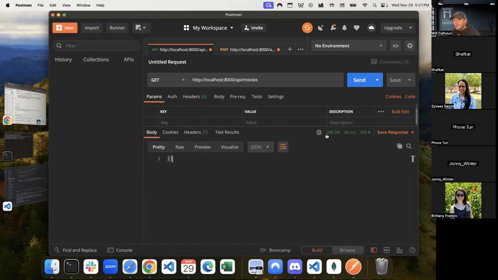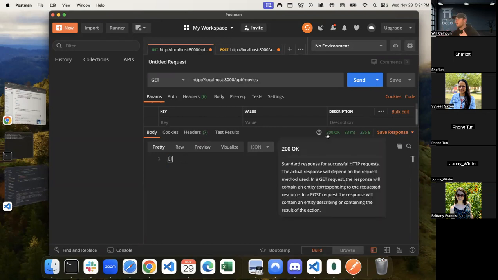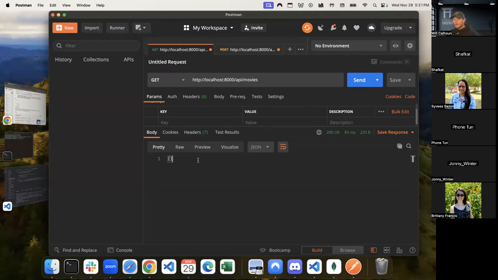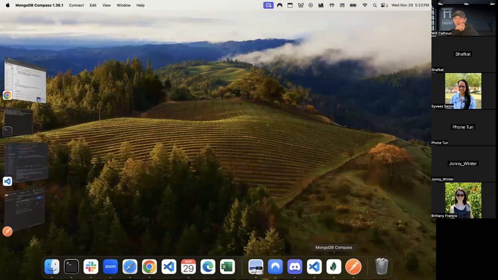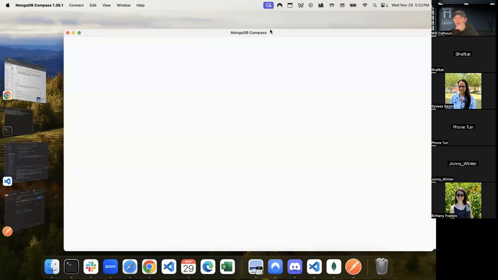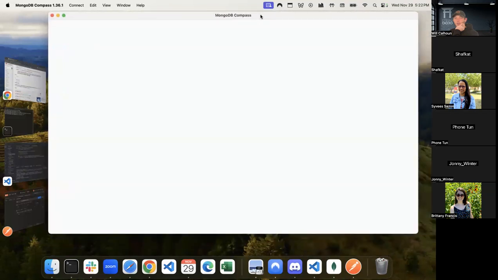Our status is 200, which means it's A-okay. That was read correctly. We just don't have any movies in my database for it to return. But it returned everything we have. We just don't have anything in there. Let's see if, because we made the request, my database was also created. Let's go check.